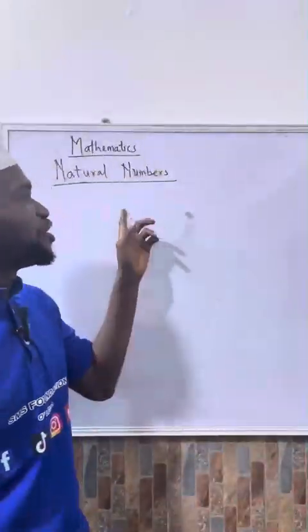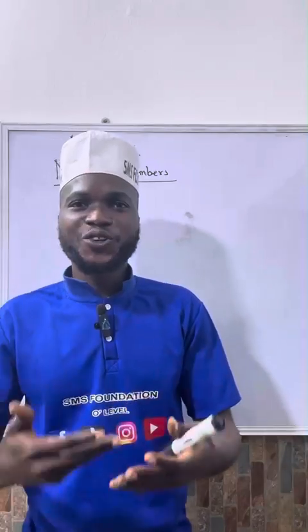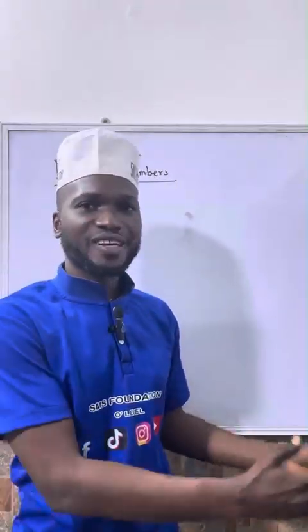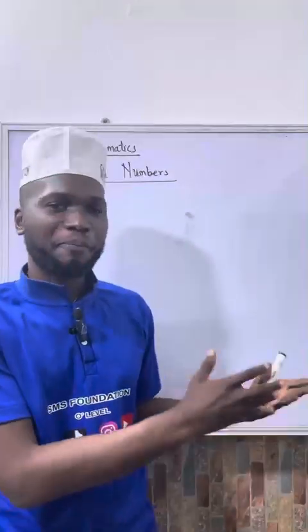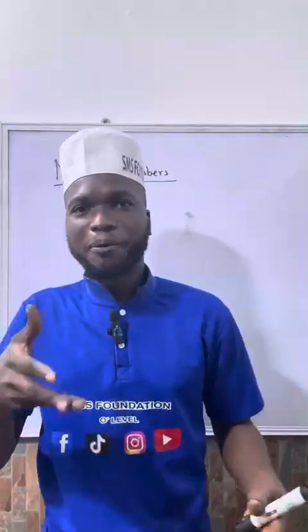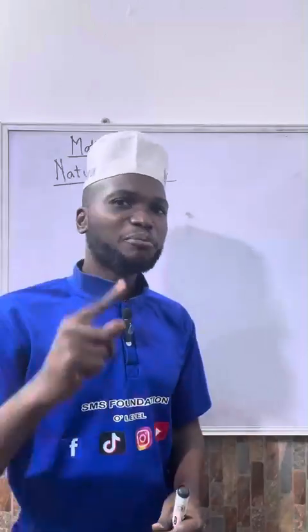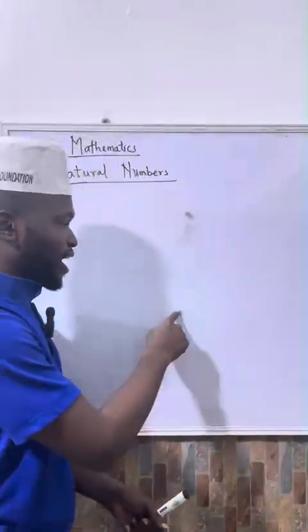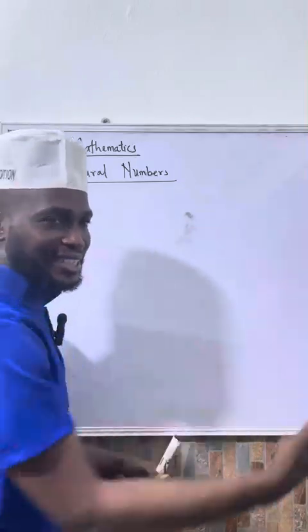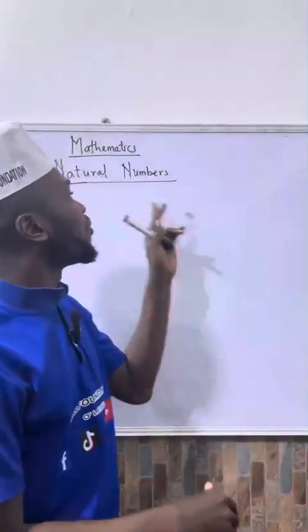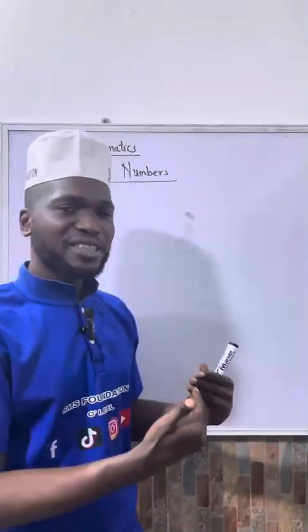So remember when you were still a kid, when you were learning counting, when your teacher would say, okay, how many items do we have on the table? They will ask you to count, like how many mangoes do we have in a basket? Or how many books do we have in your bag? Or how many stones do we have on the table? So how do you count? What number do you start with? Of course, you are going to say 1, 2, 3, and you go like that. So those numbers that you just mentioned are what mathematicians call natural numbers. That is, numbers that we use to count.